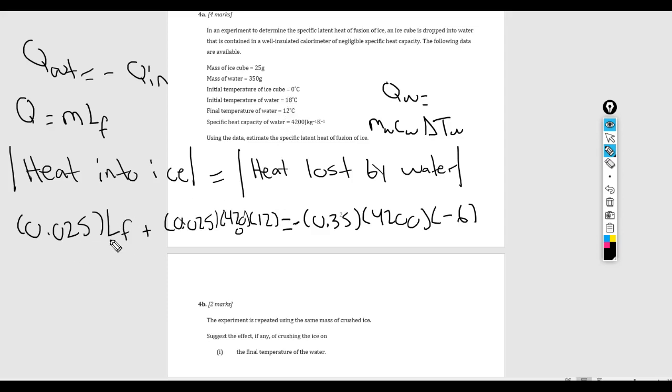Basically what we want to do here is a little bit of algebra, and solve for LF. If you do the math correctly, your answer for LF should come out to be about 3.02 times 10 to the 5 joules per kilogram.